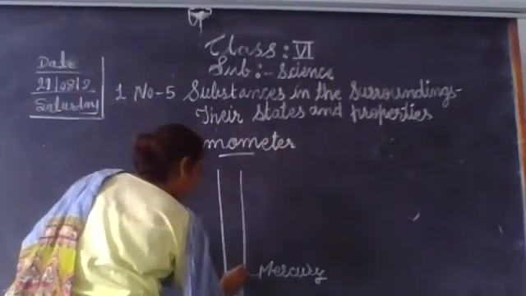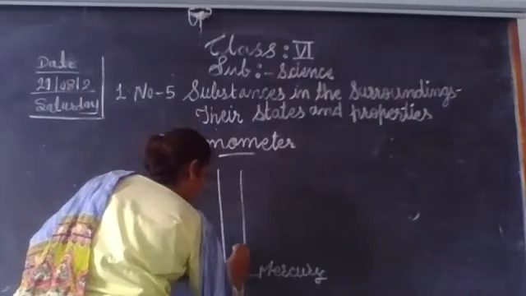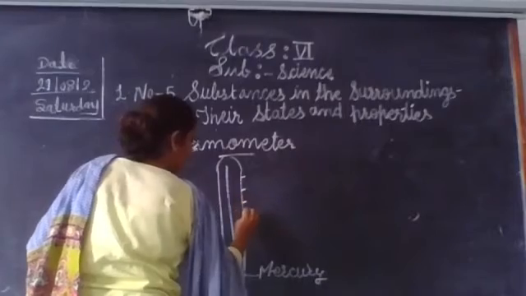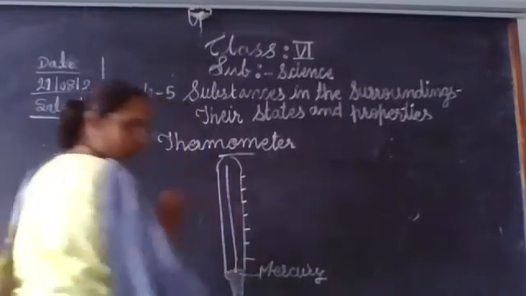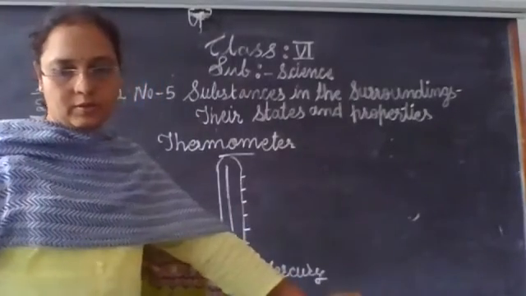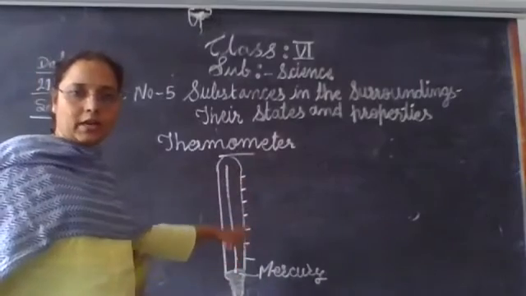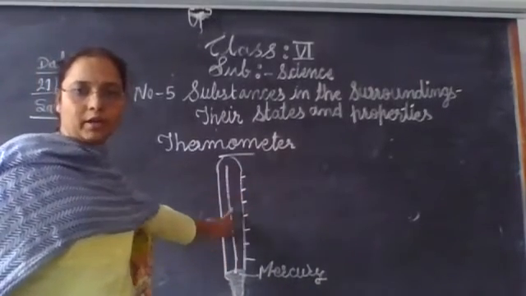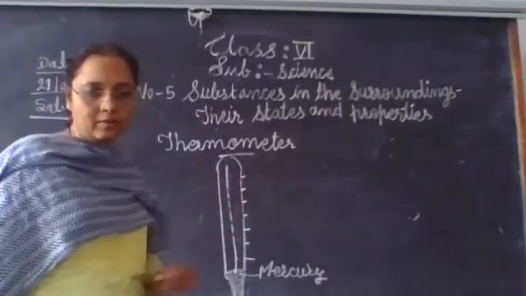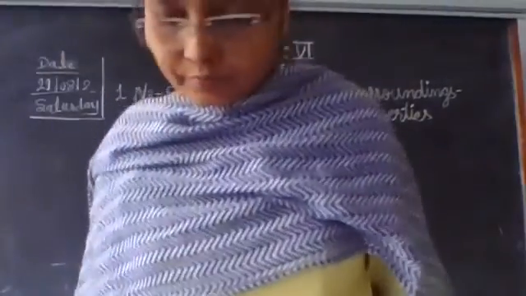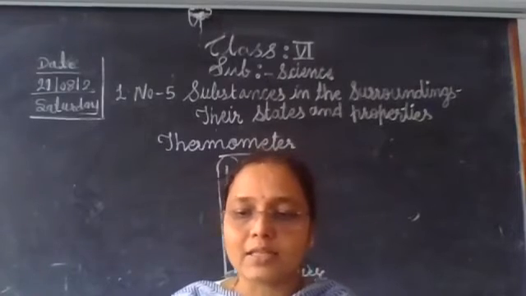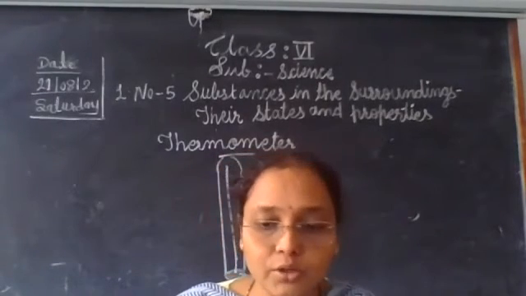And here is a small tube which has the meter scale numbering from here. Okay, so it's a range scale, showing how high the mercury rises, denoted by this scale; numberings are there. One end of this tube is sealed, and another end has a glass bulb filled with mercury.